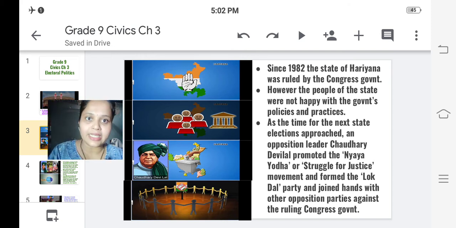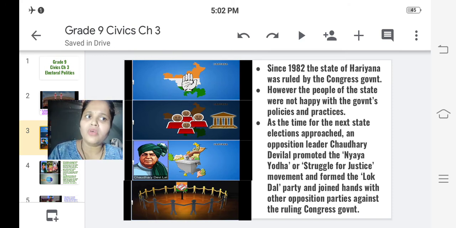If we take a current example, Maharashtra is being governed by an alliance government, and this alliance government is formed by three parties: NCP, INC, and Shiv Sena. So these three parties have made a government, and they are ruling us. So Congress party was ruling Haryana since 1982.